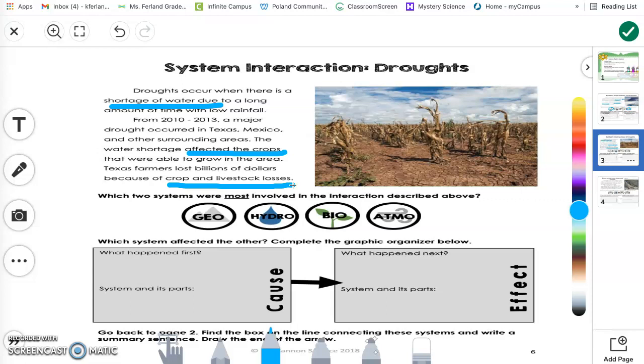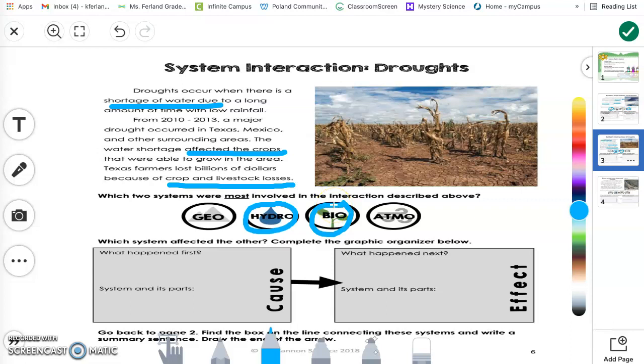Welcome back. We know that there was a water shortage. Water deals with the hydrosphere, and so it is a water shortage. It affected the crops, and there were crop and livestock losses. Crops and livestock belong in the biosphere because they're alive.